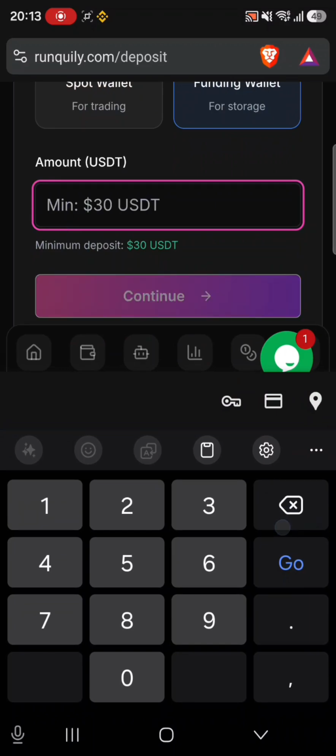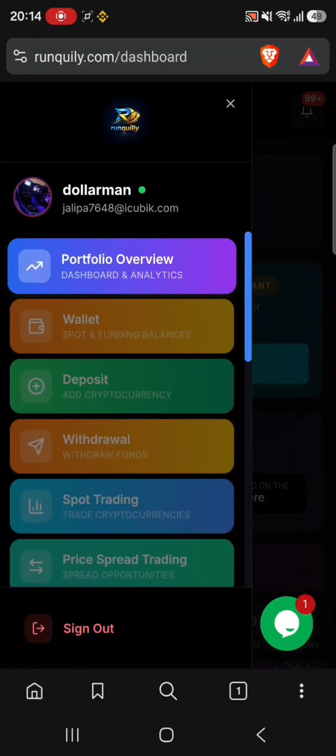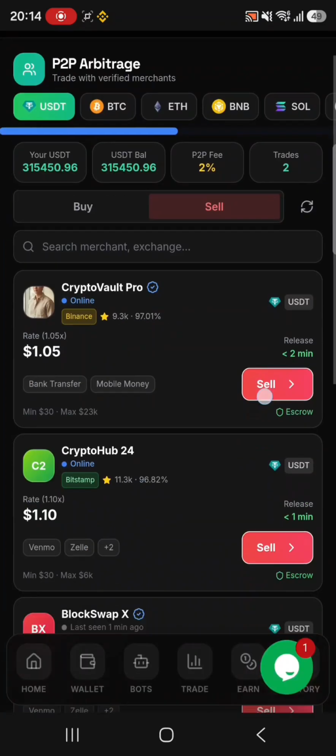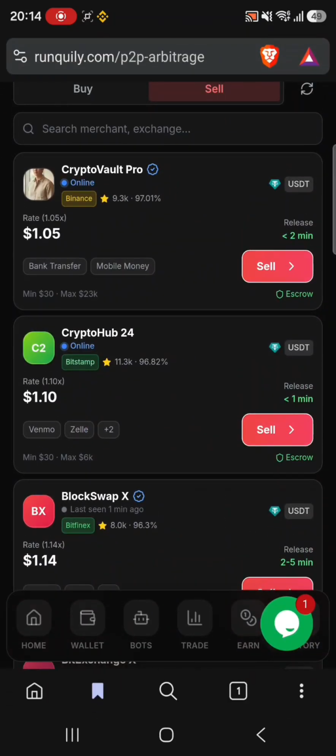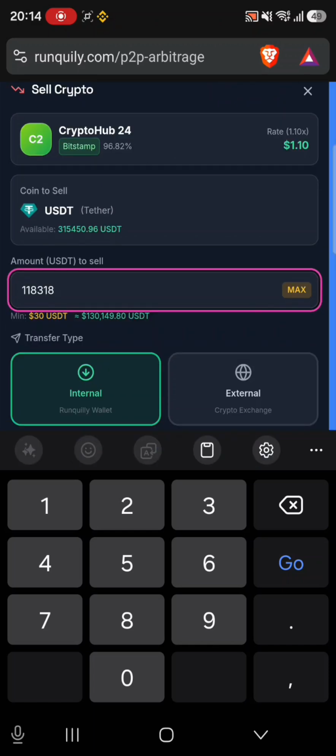So let me copy mine. I had pasted it somewhere. Then I come and show you as I check the crypto opportunities. So after copying your address, you just come to the three dashes, then you click on P2P arbitrage here. So here you are selling, you are not buying. Then you find the best offer. Let's today sell with Crypto Hub 24 with a rate of 96.82. Then I paste the address. Is it the address? Did I copy the address? Let me copy it very fast.